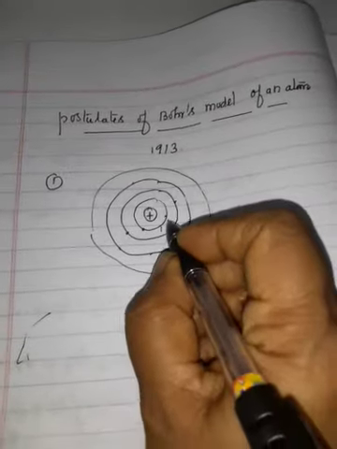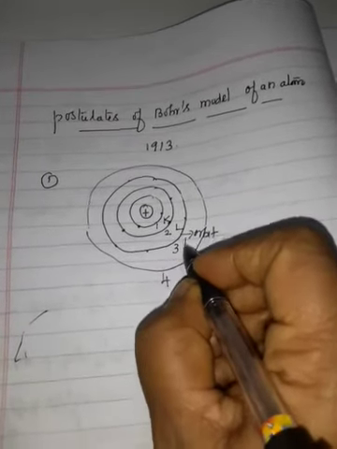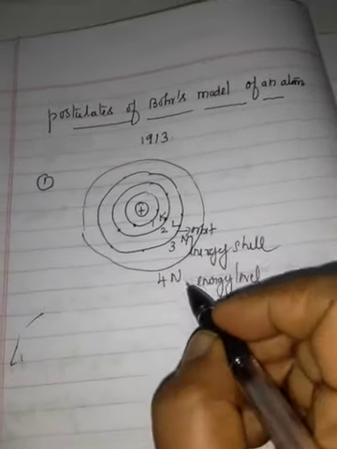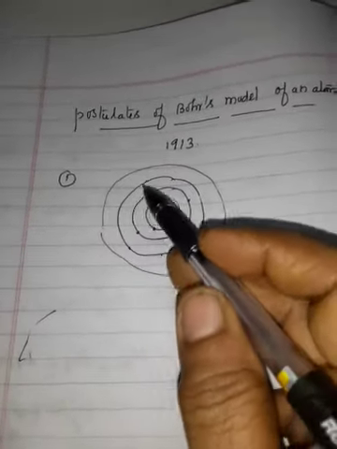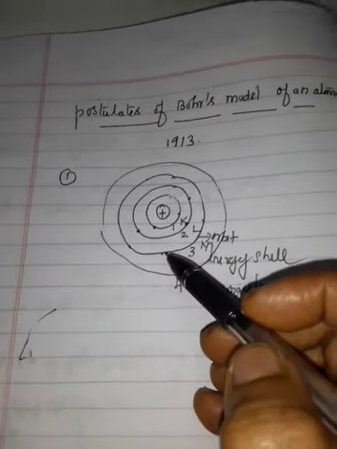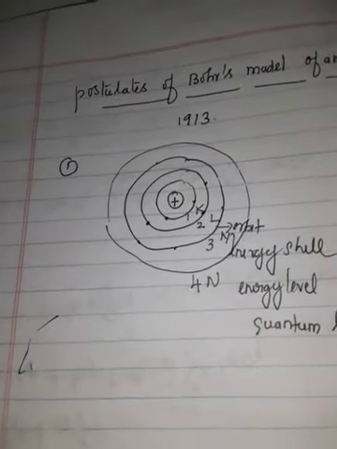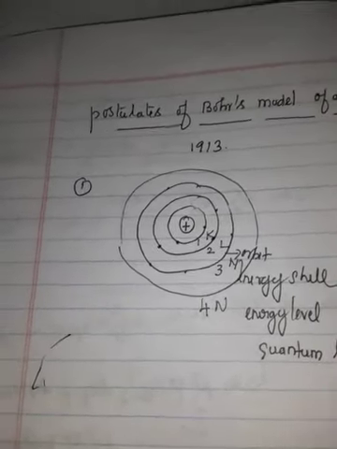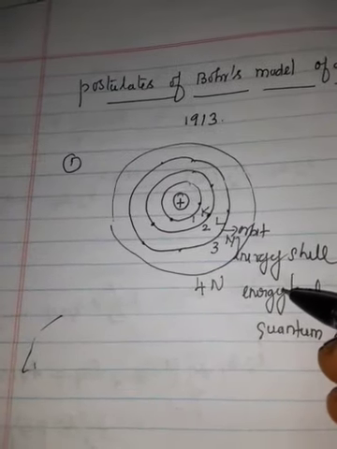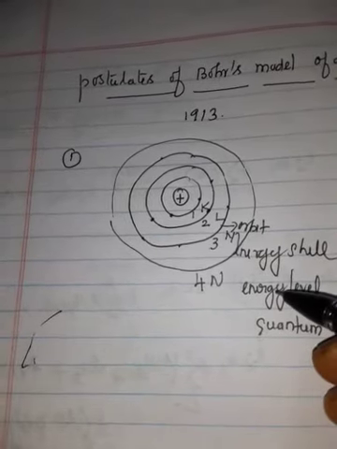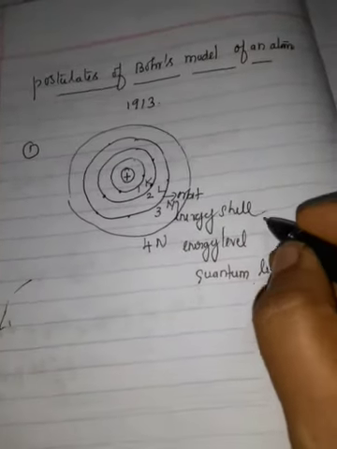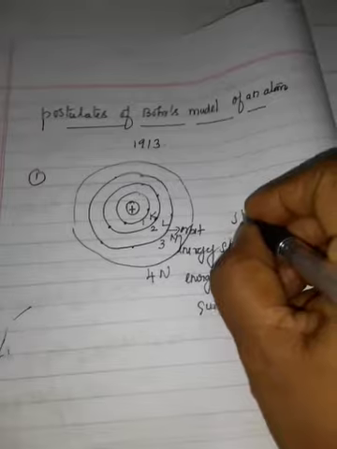And they are designated as K, L, M, N shells. So as long as an electron remains in a particular orbit, it does not lose or gain energy. This means that energy of an electron in a particular path remains constant. So these orbits are also called stationary orbits.